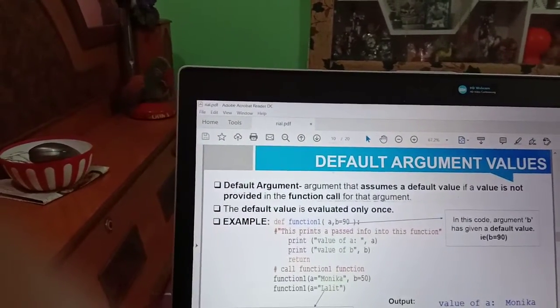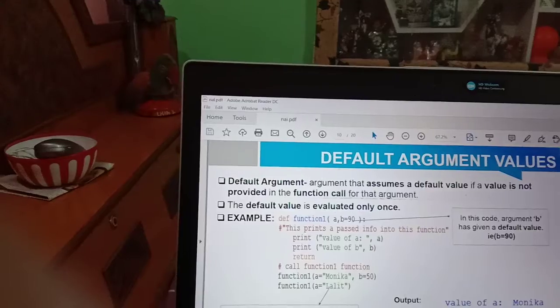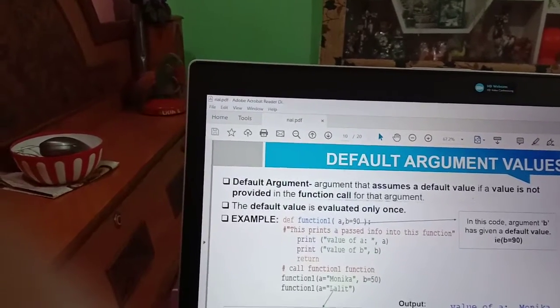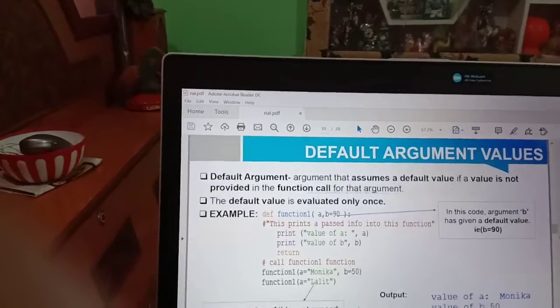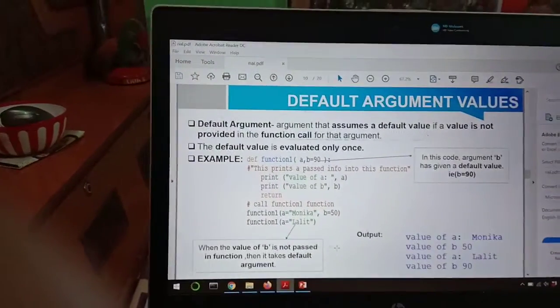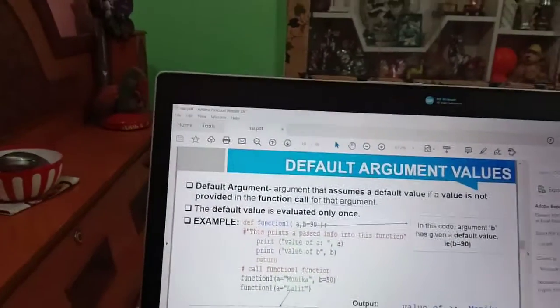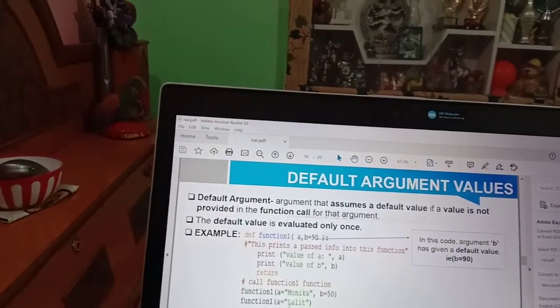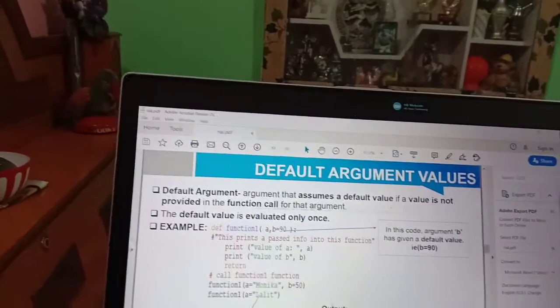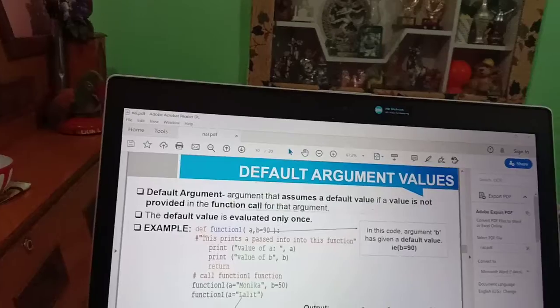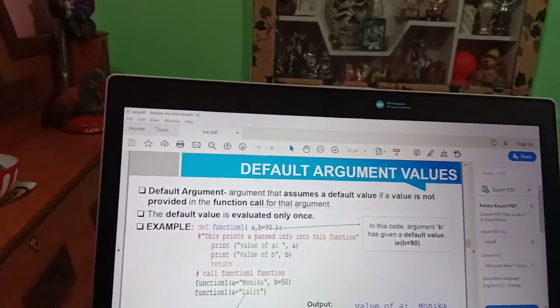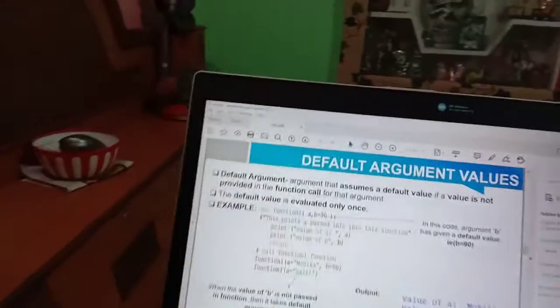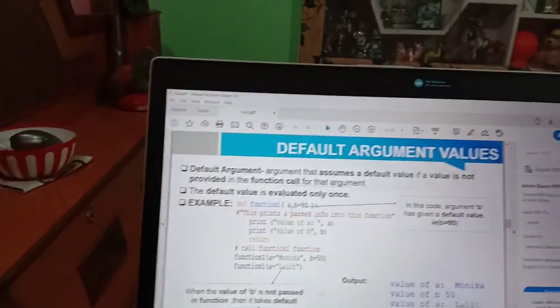Now we call our function 1 and we give the value a equals Monica and comma b equals 50. And in the second call we only pass the value a equals Lalit, but in case of b we are not passing any value. So in the first case, function 1, we get the output a equals Monica and b equals 50, not the default value, because here we defined b equals 50.